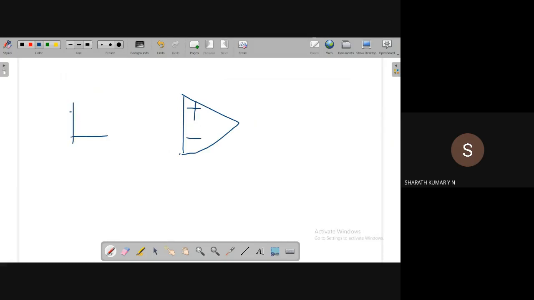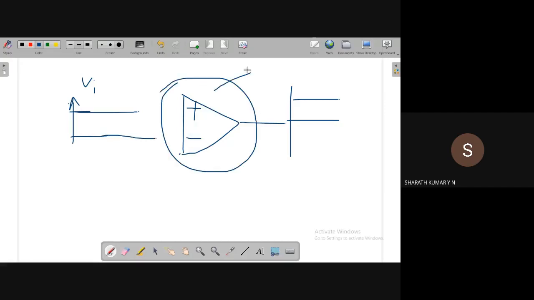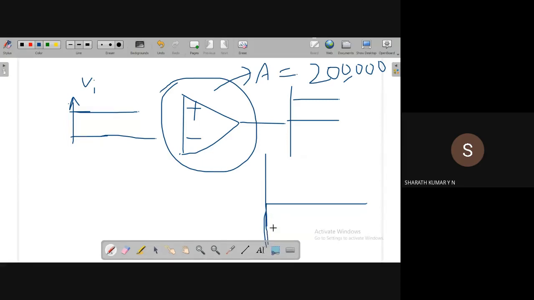For example, input voltage. If the input voltage Vi is DC, the output voltage should also be DC. But what happens if the input voltage is very large, and the op amp's open loop voltage gain is anyway large, up to 200,000? In this case, the output starts swinging. It will be a square pulse, not a sinusoidal, which is not possible because the input is DC.